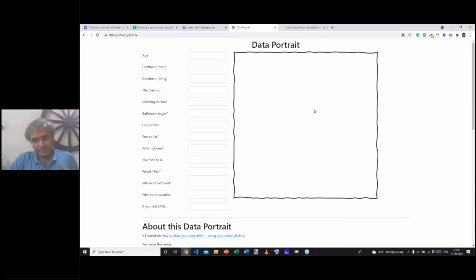So I'm going to fill this for myself. I invite you to fill it up for yourself. Age. So I'm over 45, not yet over 60. And that fills in a certain number of dots, roughly. So if I filled in 0 to 29, it fills in only a few dots, and then more dots, and then more dots, roughly 1 dot for every 3 years.